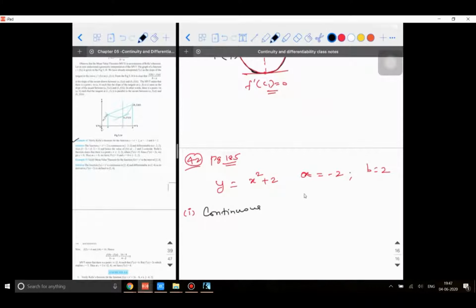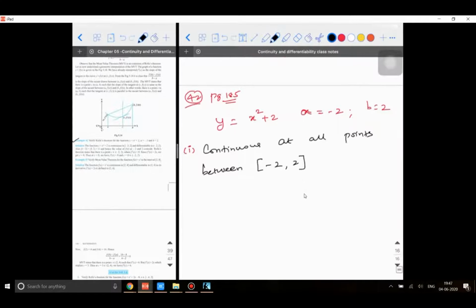Remember, all the polynomial functions are continuous in the real number system. So this function is continuous at all points. Remember, the statement I am writing is written by me, it is not given in the question. So it is continuous at all points in the closed interval minus 2 to 2, because that is what we need to take for Rolle's theorem.